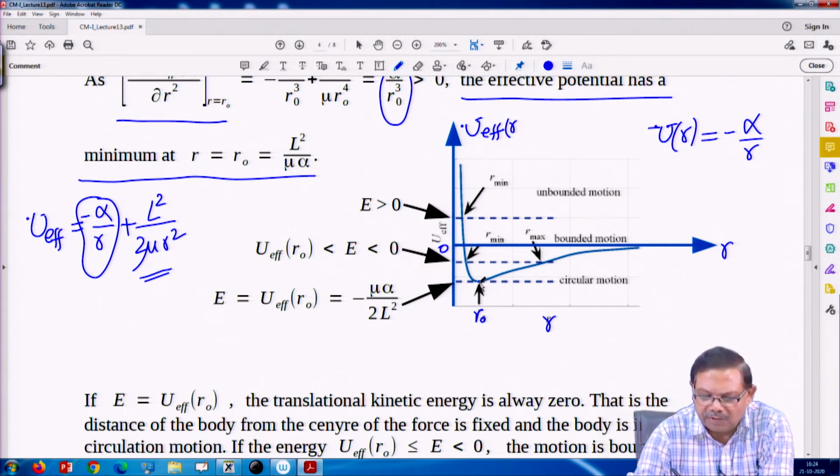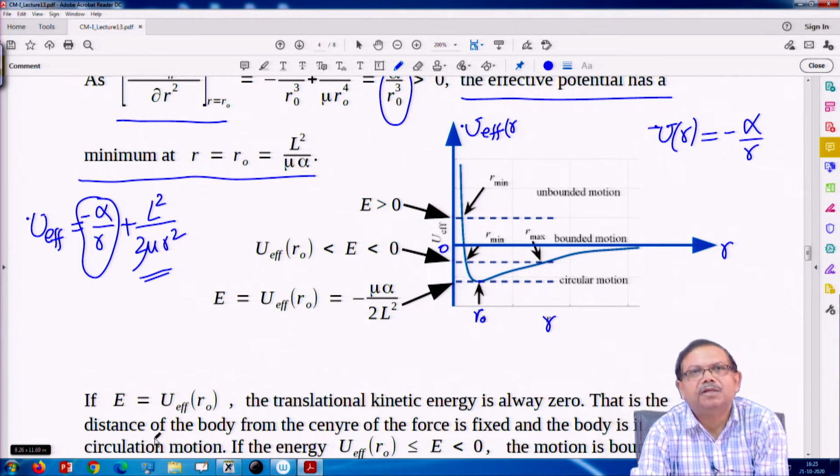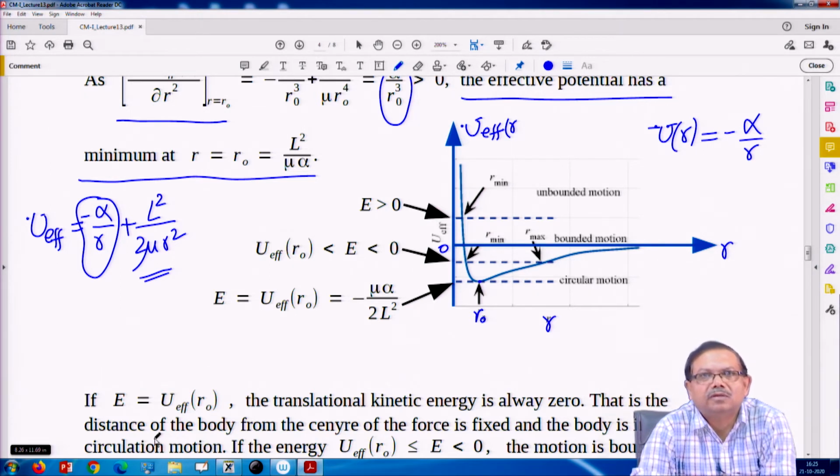If it is here at r 0, then phi dot is not 0, because angular momentum is finite. So phi dot is finite, but r dot is fixed. So it is the case of circular motion, the radius is fixed and the angular momentum is fixed, so phi dot is also fixed. So there would be circular motion.